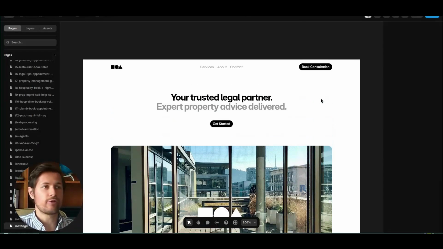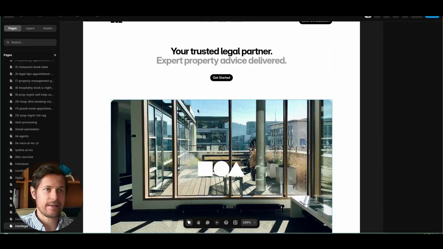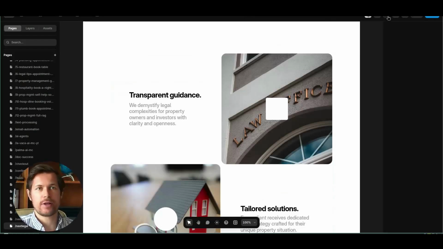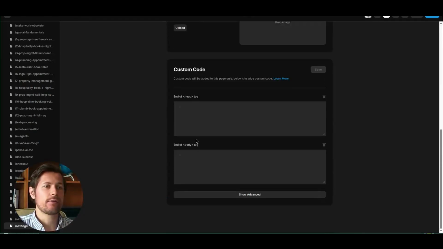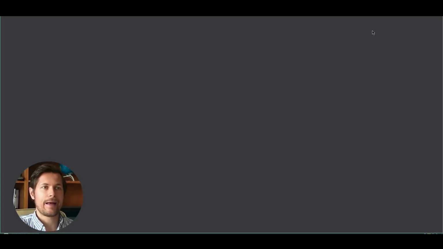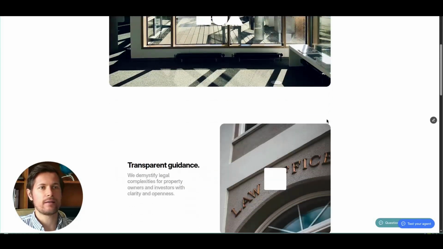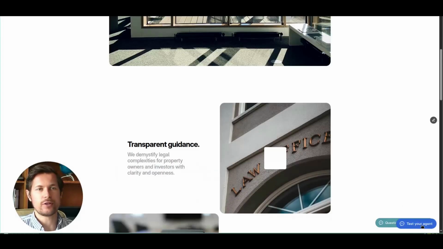I'm showing you this in Framer, which is a popular website building website. So here is, for example, my landing page, and I go to settings. You can do this in any other builder. And then here at the bottom, there's this end of body tag code where I can just paste this code from Voiceflow. All right. And then I say save. Then I click publish. Yes, on draft. Now it's updating, and then I go visit this website, and then I can see that here at the bottom there is a new button that appeared called Test Your Agent. So I can rename this in Voiceflow with something different. Ignore the other button. This is for my main website.